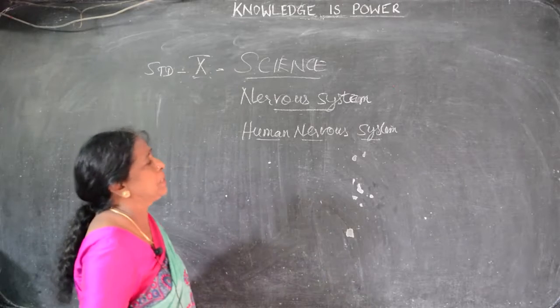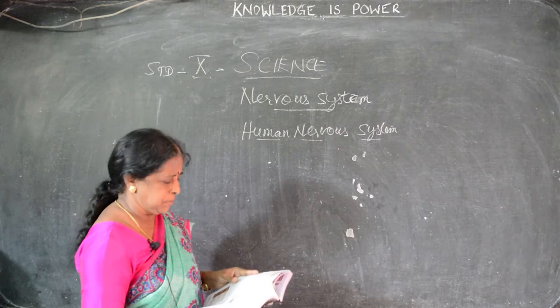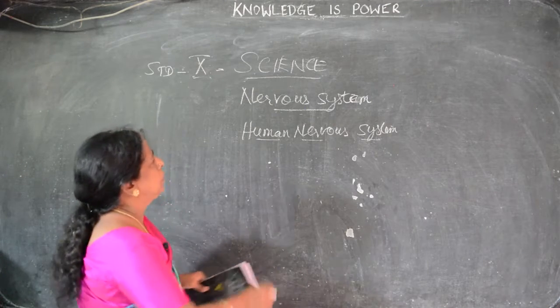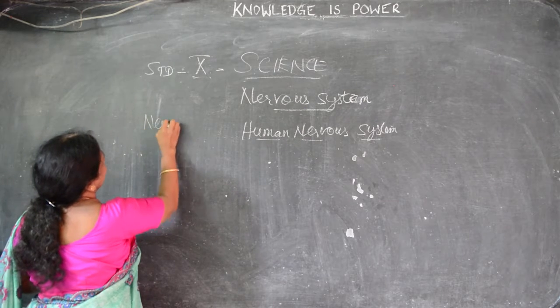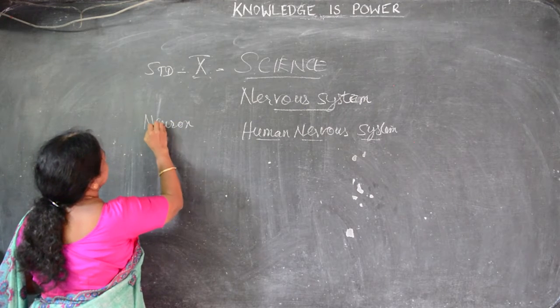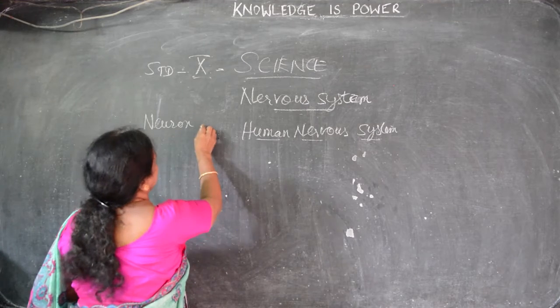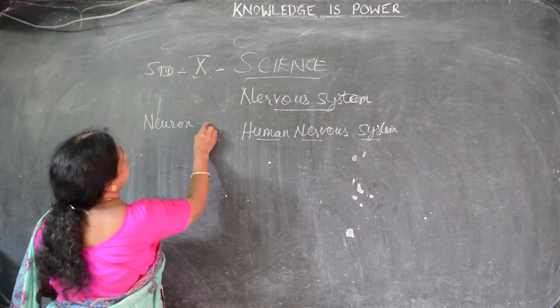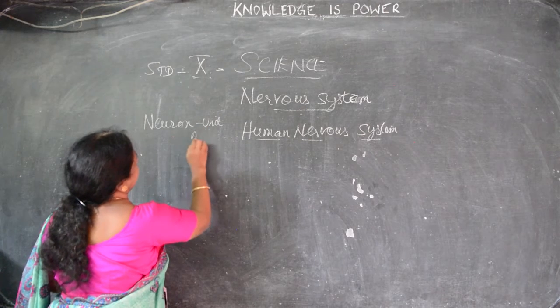So children, already we have seen the nervous system in the previous class. What is the unit of nervous system? Neuron. I said that already. Neuron. What is impulse? That is our immediate reaction. If anything has happened, it's known as impulse. Neuron is the basic unit of nervous system. What is the unit of nervous system? Means neuron.